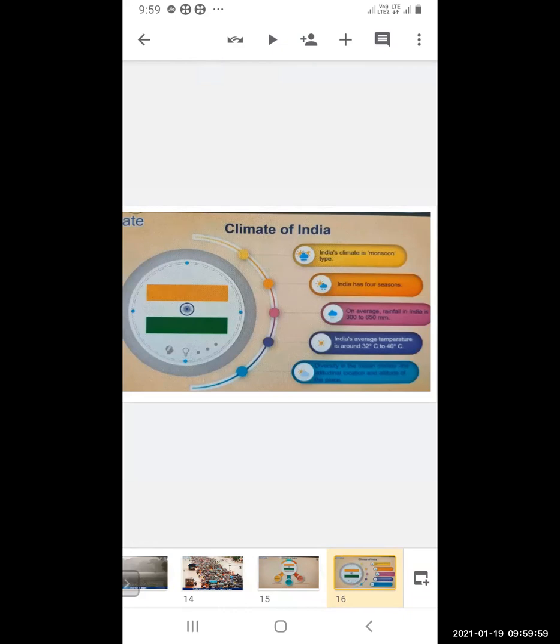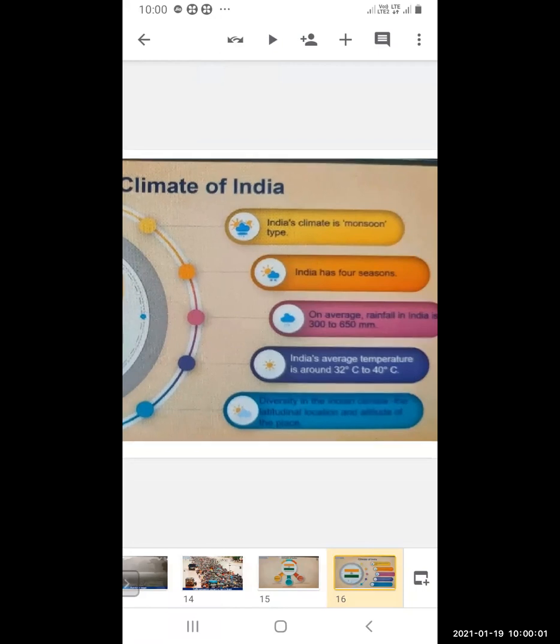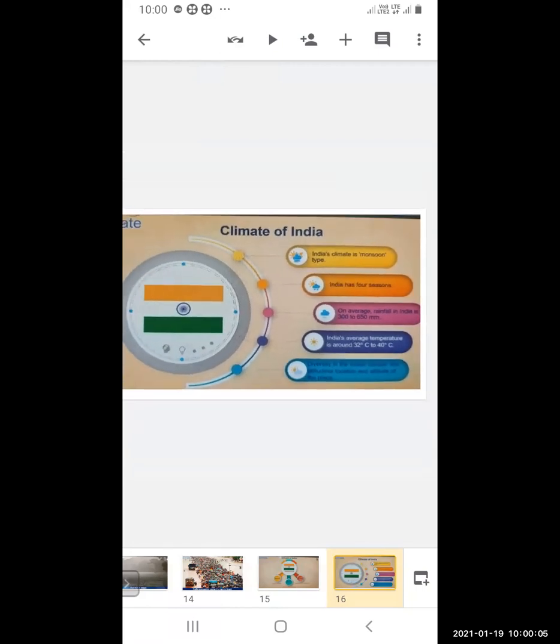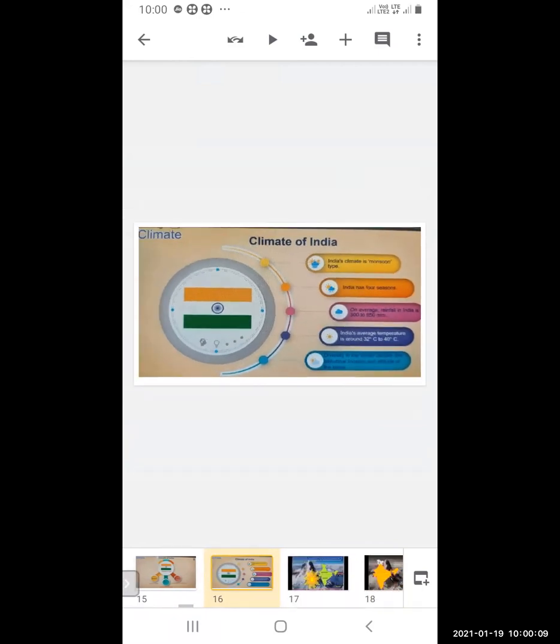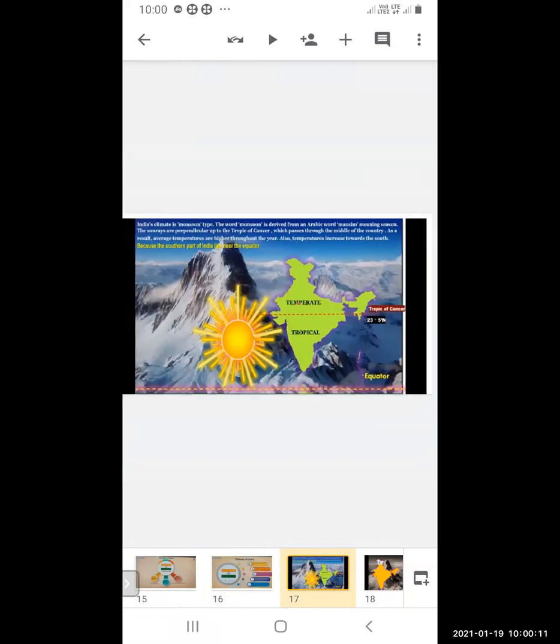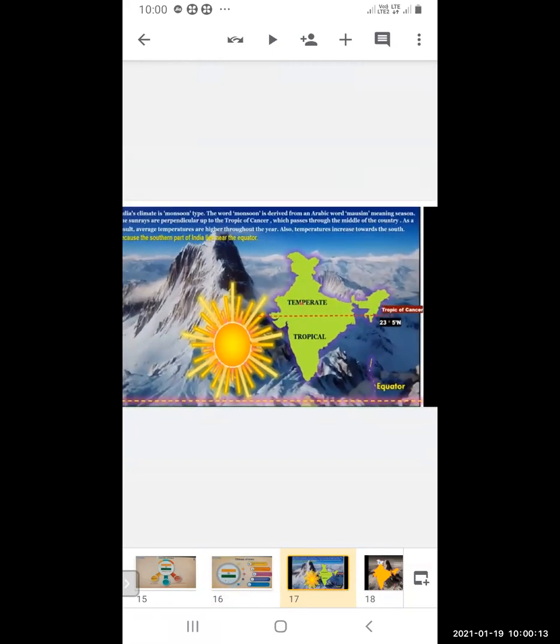The diversity in the Indian climate is because of the latitudinal location and the altitude, the height of the places. Now see where India is located. In India the Tropic of Cancer is passing, so India is divided into temperate and tropical zones.